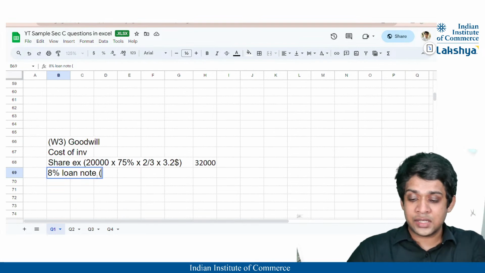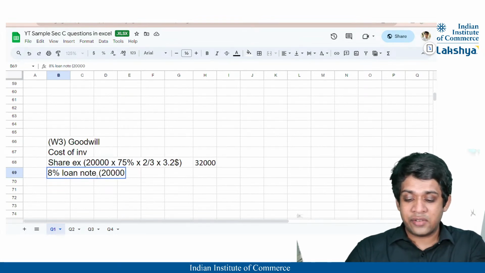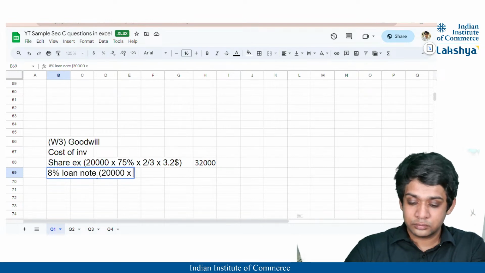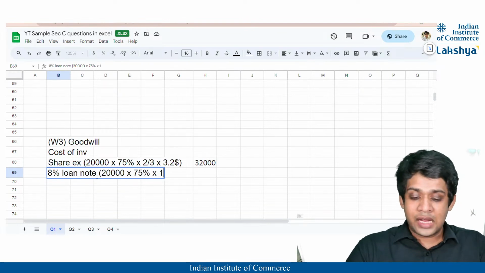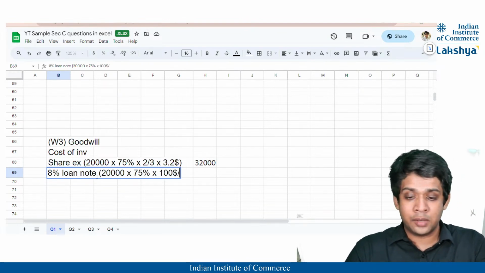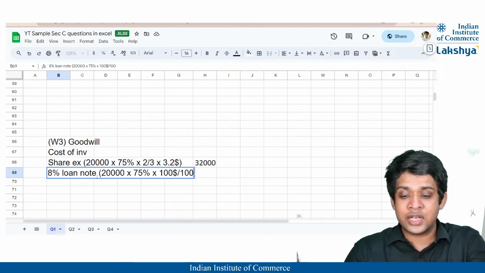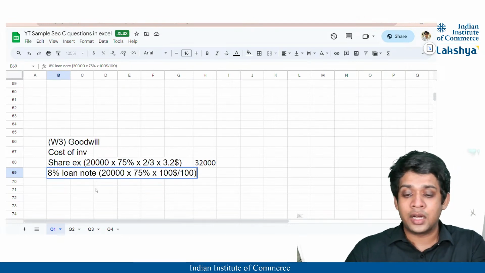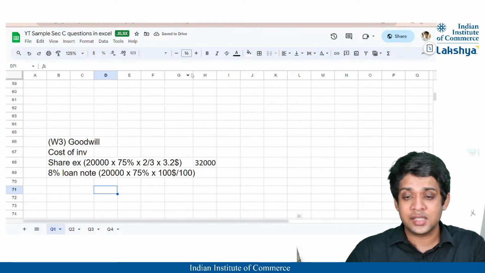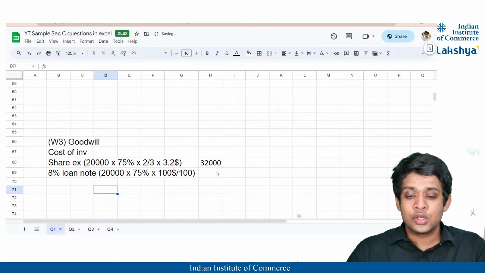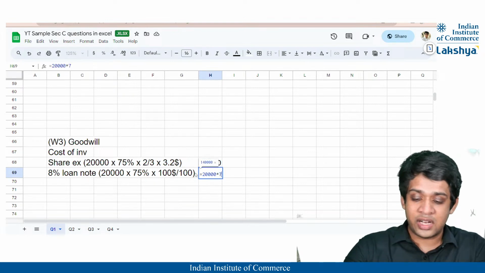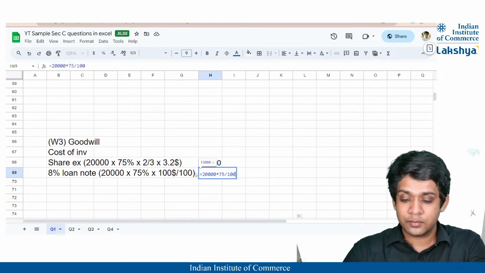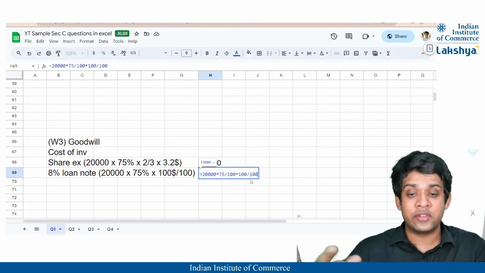Obviously, it will be the same thing, that is 20,000 into 75% into, we have given up $100 worth of loan stock, divided by 100 shares acquired, right? So our value is going to be 20,000 into 75% into $100 divided by 100 shares that we have received.